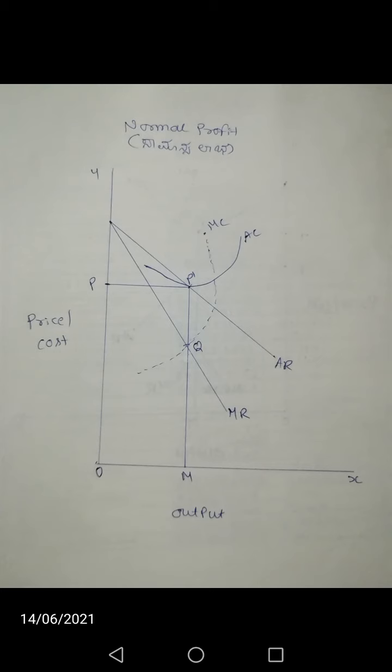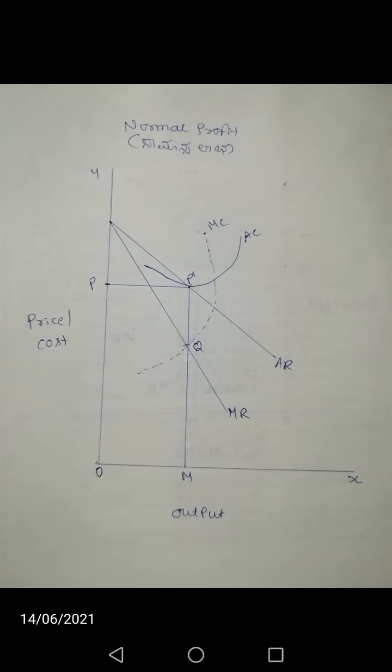and after M, MC is greater than MR, so that is why OM is the equilibrium output and Q is the equilibrium point. P1M is the AR and P1M is the cost. So at point P1, AR equals AC. The AR and AC curves are equal at point P1. So that is why AR equals AC.